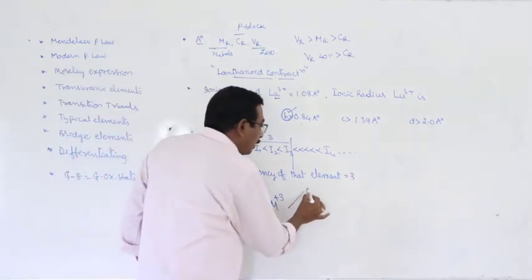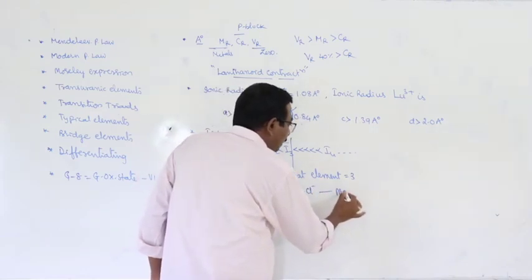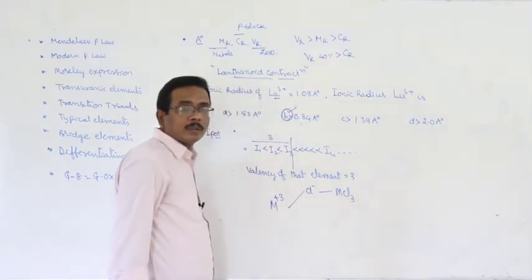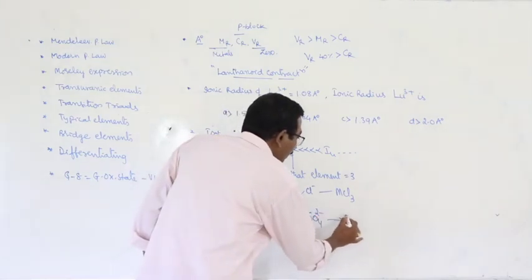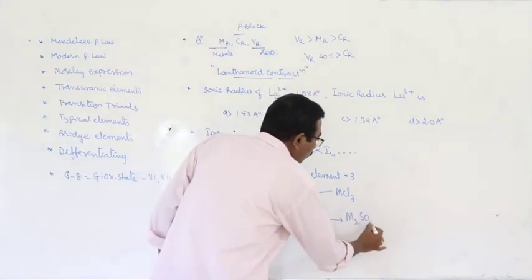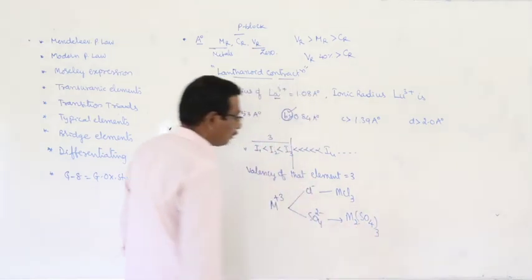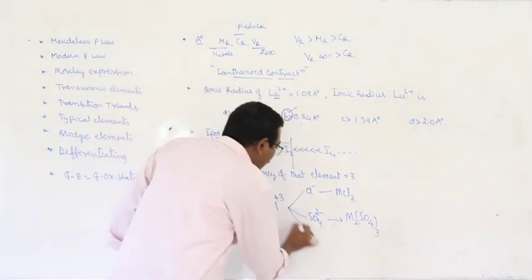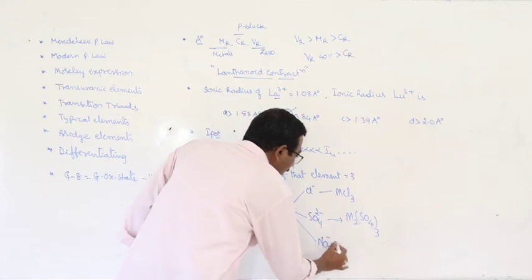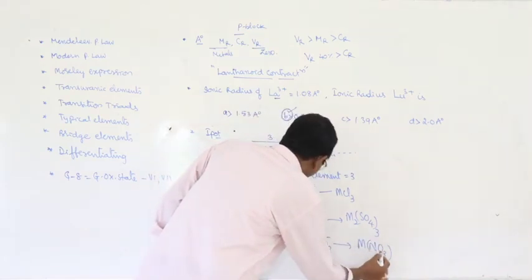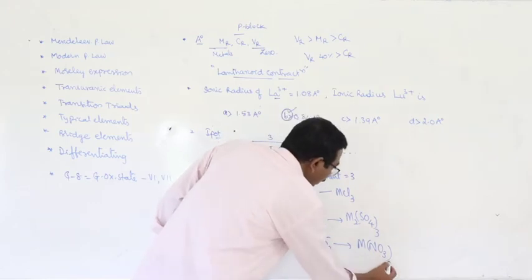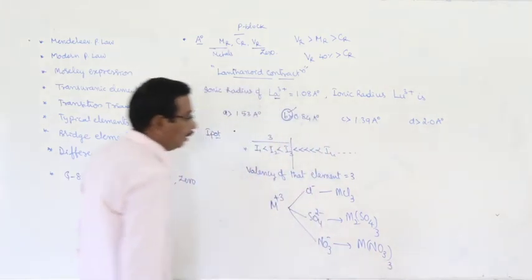Now, what is the chloride of this one? MCl3. What is the sulfate of this one? M2(SO4)3, taken thrice. What is the nitrate of this ion? M(NO3)3, taken thrice.